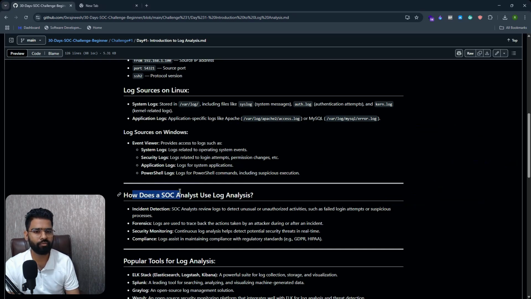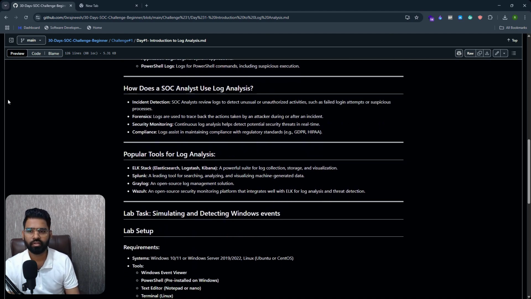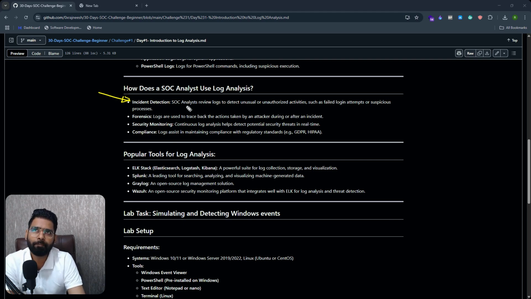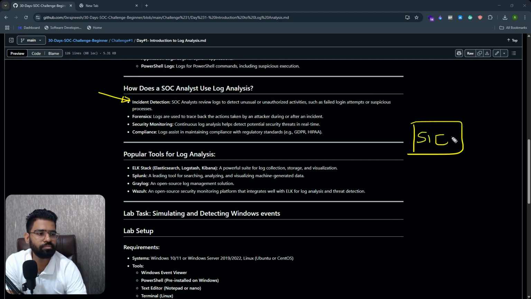Next, how does a SOC analyst use log analysis? Basically, the major use case is incident detection. This is where SOC analysts review the logs and detect unusual activity. It is not usually done manually most of the time. What we have in the company is something called a SIEM solution.